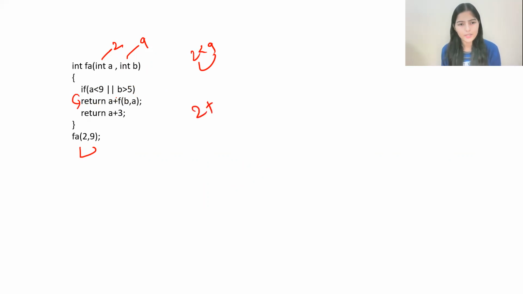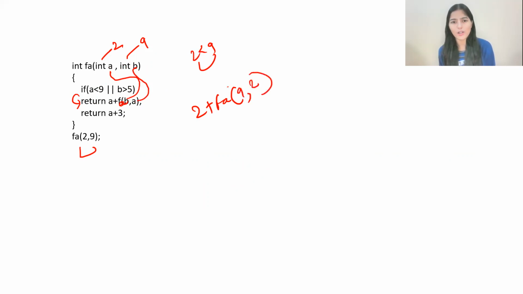So return a plus, what is the value of a? 2 plus, we call this same function f, to which now we are passing b as the first argument and a as the second. So b value is 9 and a value is 2. So this is the call that we are making now. So a is now 9 and b is now 2. So again we'll be checking if a is lesser than 9. No, 9 is not lesser than 9.